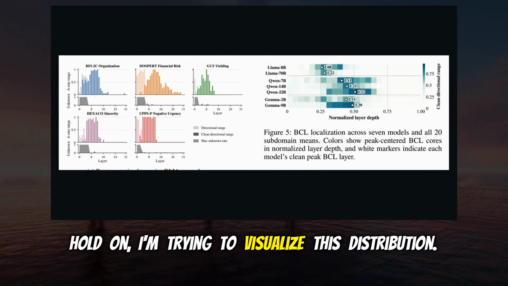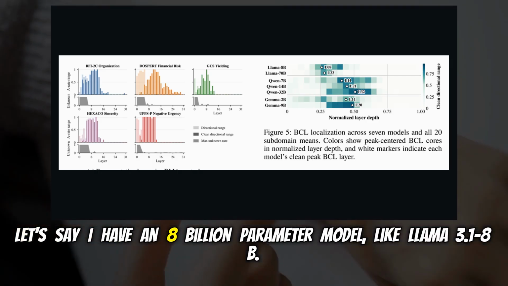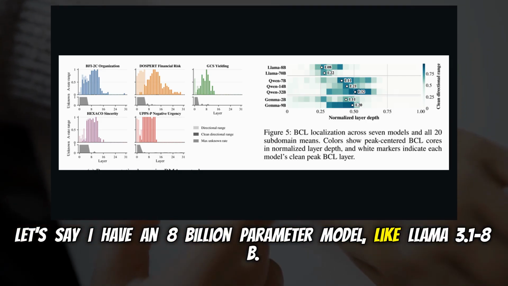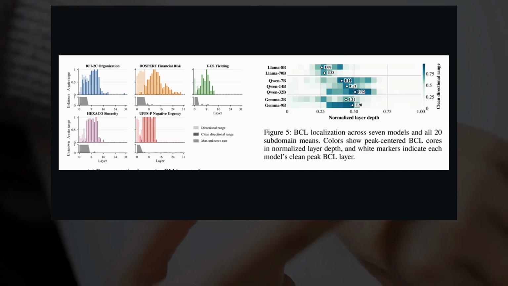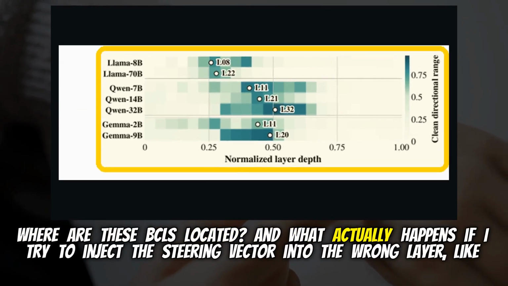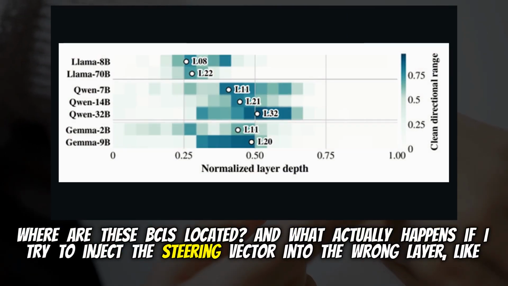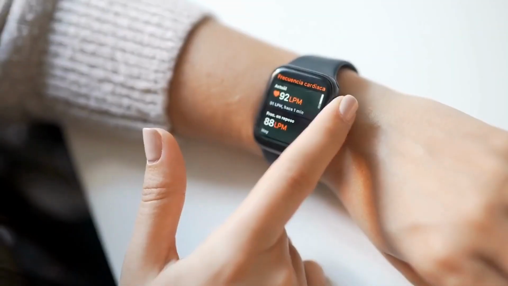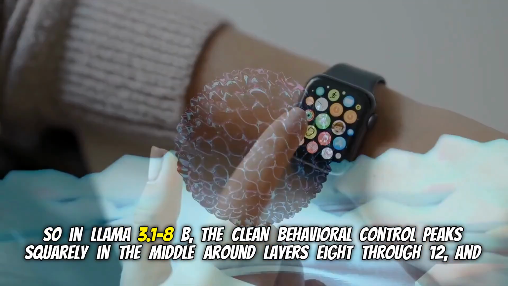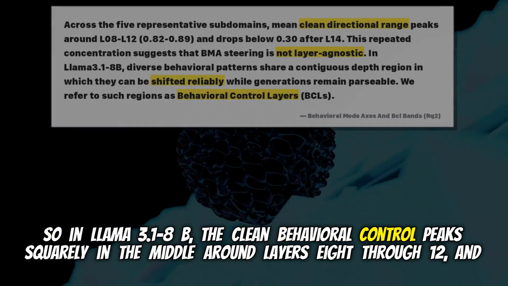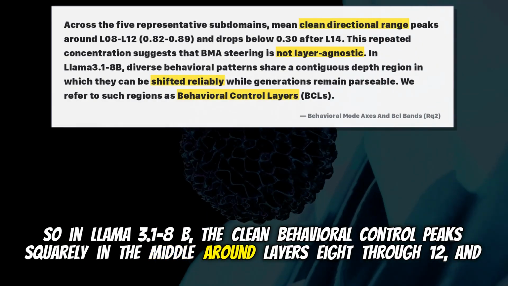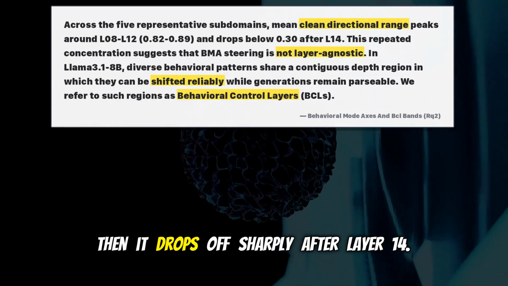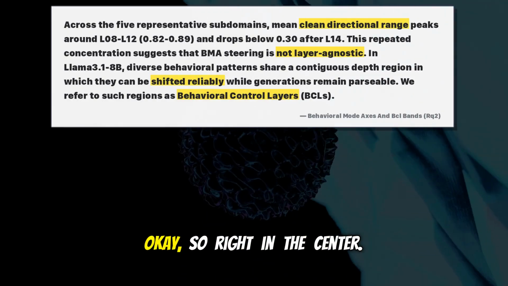Hold on, I'm trying to visualize this distribution. Let's say I have an 8 billion parameter model, like Llama 3.1 8B. Okay. Where are these BCLs located? And what actually happens if I try to inject the steering vector into the wrong layer, like layer 2 versus layer 30? A good question. So in Llama 3.1 8B, the clean behavioral control peaks squarely in the middle, around layers 8 through 12, and then it drops off sharply after layer 14. Okay, so right in the center.